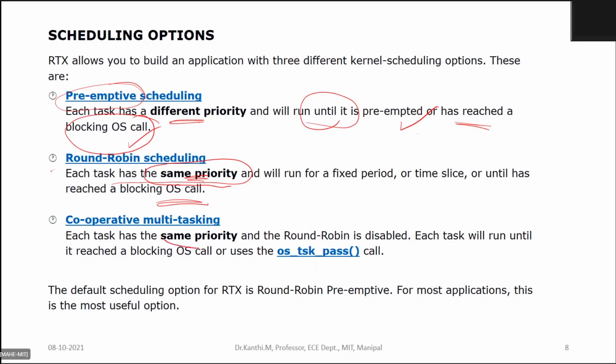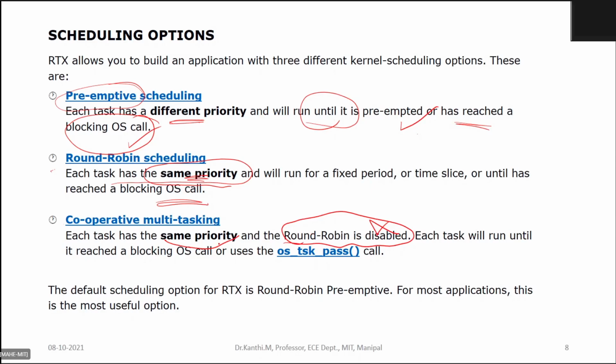Here again, you have the same priority. You're not given the same interval of time, because round robin is disabled. You're not enabling the round robin option in your configuration file, which means I'm not allocating the same amount of time for each task.